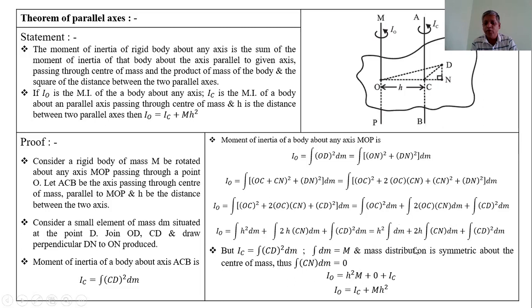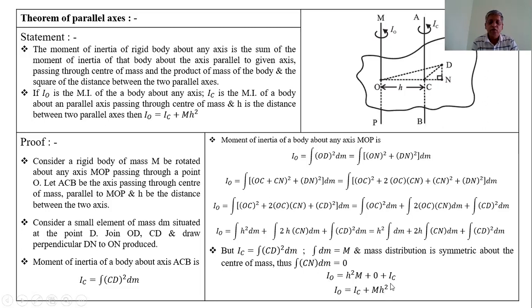Therefore, twice h into 0 is equal to 0, plus integration of CD square dm, which is IC. Therefore, IO is equal to IC plus MH square by rearranging these equations.